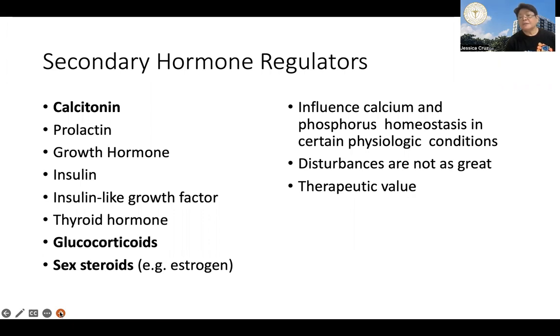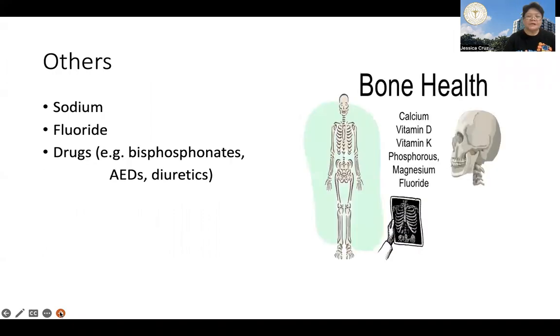These may be utilized also in clinical conditions affecting the bone and the parathyroid gland. So these are other substances that may affect bone homeostasis: sodium fluoride, certain drugs like your thiazides, if you recall, certain anti-epileptic drugs, and bisphosphonates, which we will discuss in a while.